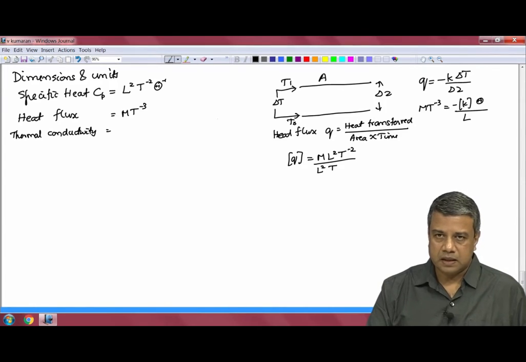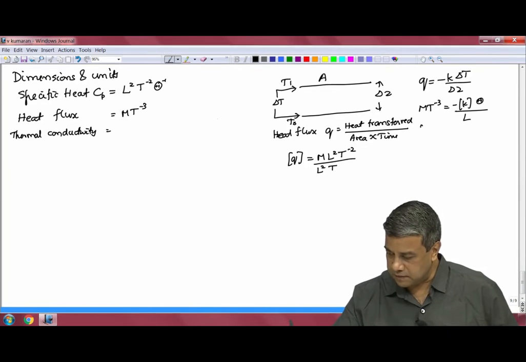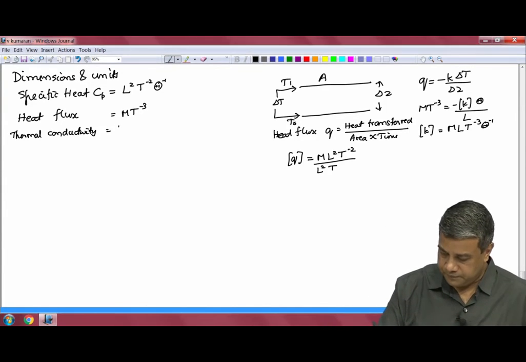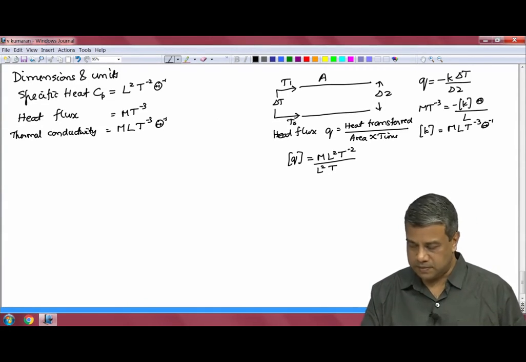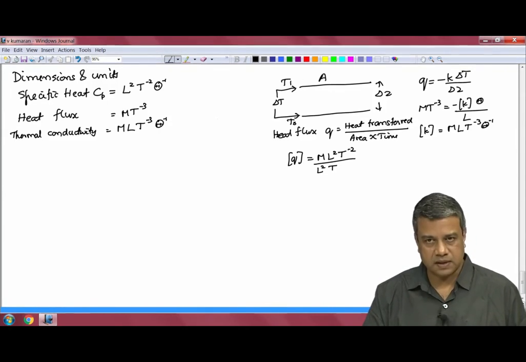And if you divide both sides by theta multiplied by length, you get the dimension of the thermal conductivity as m L T power minus 3 theta inverse. So this is the dimension of thermal conductivity. So those are the thermal quantities, and now let us look at some mechanical quantities.